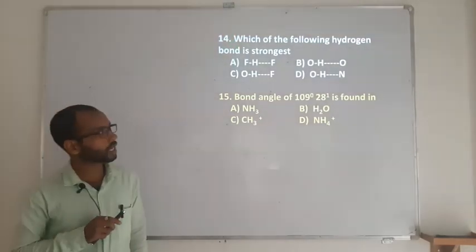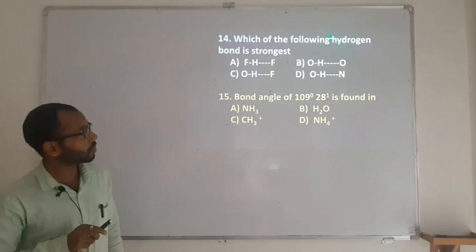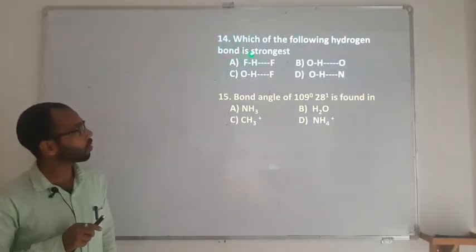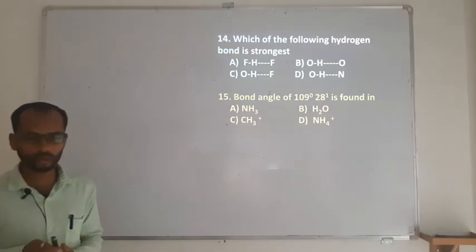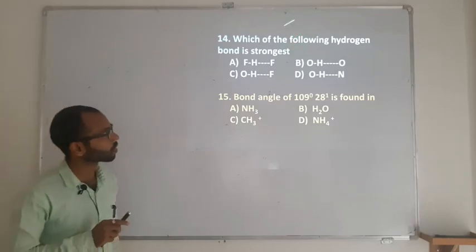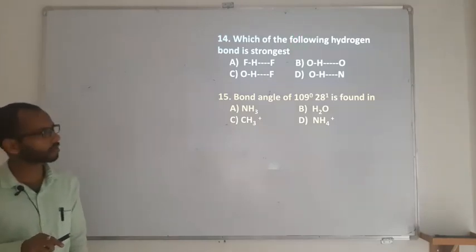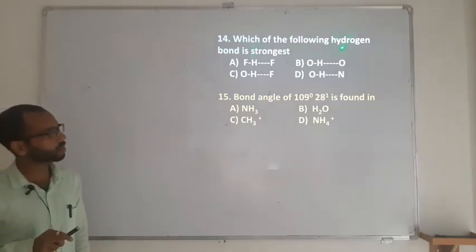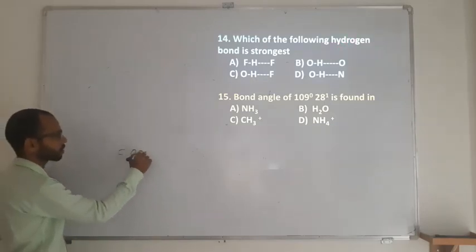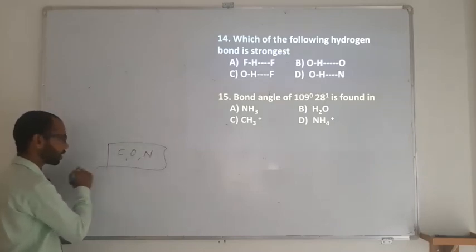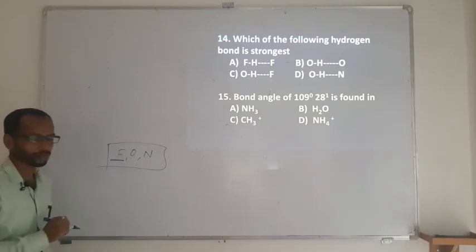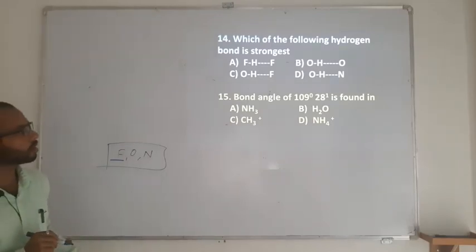Now the next question we have here is, which of the following hydrogen bonds is going to be the strongest? They have given all 4 molecules with hydrogen bonding, and you are supposed to answer which one has the stronger hydrogen bonding. The strongest hydrogen bonding is based on electronegativity. You have fluorine, oxygen and nitrogen. These are the 3 atoms that decide hydrogen bonding, and out of these, fluorine is the most electronegative element.